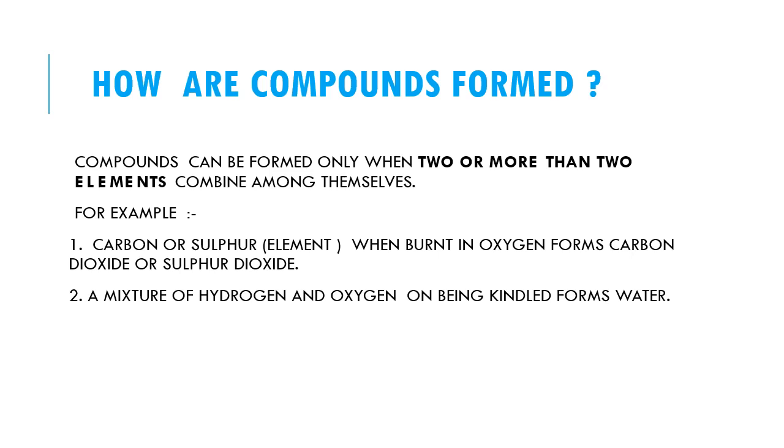Carbon will form carbon dioxide and sulfur will form sulfur dioxide. In the same way, a mixture of hydrogen and oxygen on being kindled will form water.